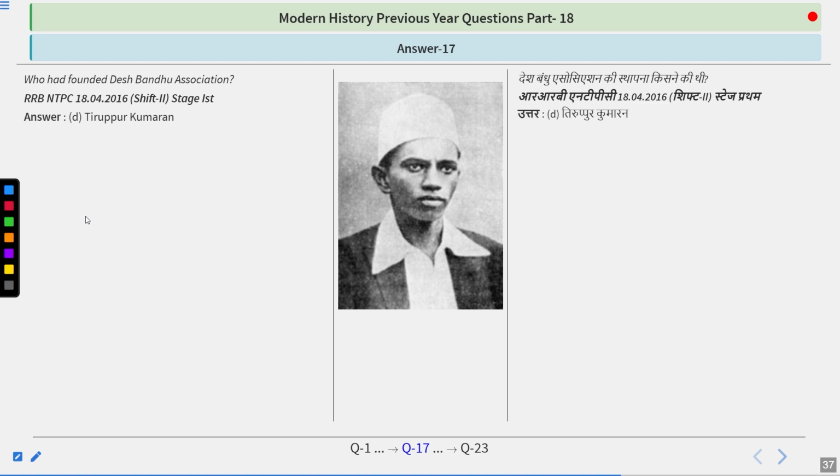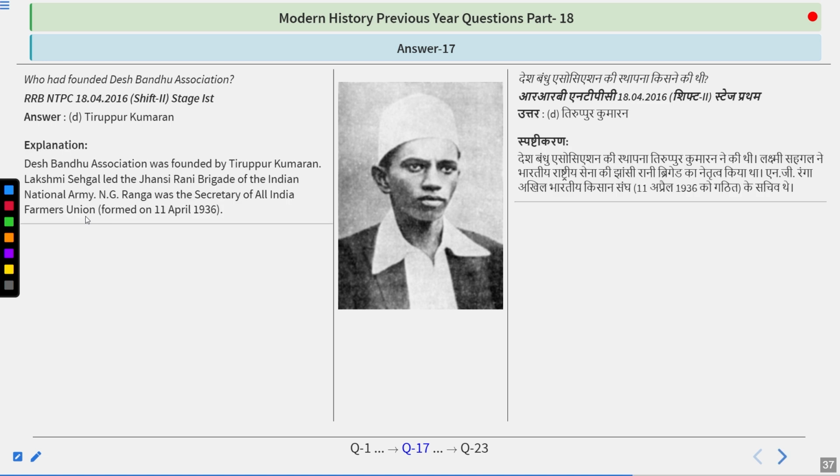And the answer is Tirupur Kumaran. The Desh Bandhu Association was founded by Tirupur Kumaran. Lakshmi Sehgal led the Jhansi Rani Brigade of the Indian National Army. N.G. Ranga was the secretary of the All India Farmers Union, formed on 11th April 1936. So do remember, the Desh Bandhu Association was founded by Tirupur Kumaran.